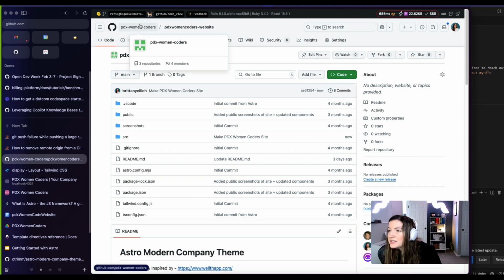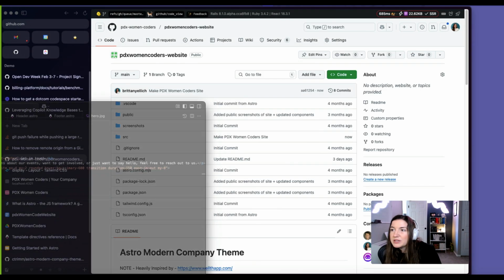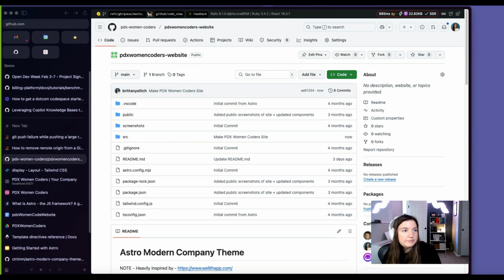Oh, wait, no, that one's not using the action that I wanted to use. I'm going to go pull the action from another repo that I have that I know is already building with GitHub Actions, which is my preferred one because it's free. And then we will push it up on GitHub Pages. So let's see here. My personal website is doing that. Oh, so is this one, Balanced Engineer.